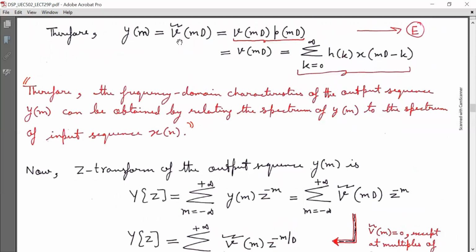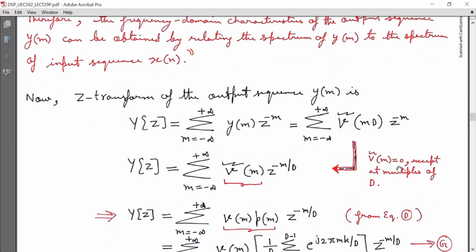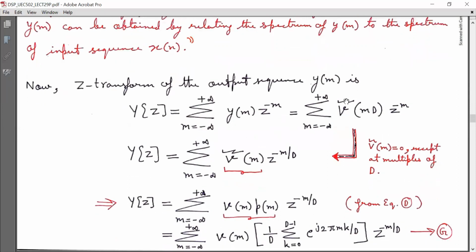That is Ym is equal to V bar md. Here z raised to minus m. Here we know that V bar m is equal to 0 except at multiples of d. So I can represent Yz is equal to summation m running from minus infinity to infinity y bar m z raised to minus m by d. It is just by mathematical simplification I can show that, and this is the physical significance, that is m V bar m is equal to 0 except at multiples of d. From this step to this step, just simple mathematical simplification, substitution, is required.